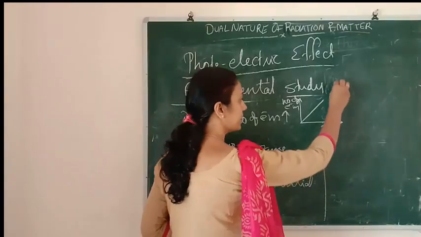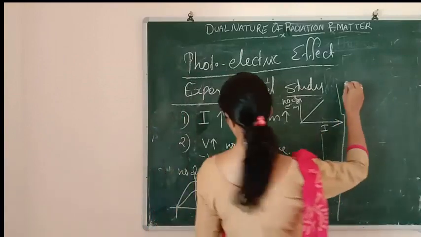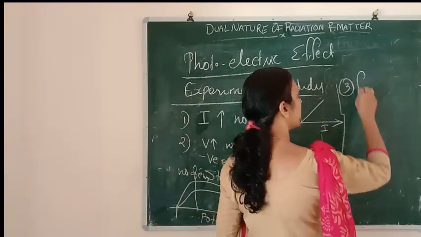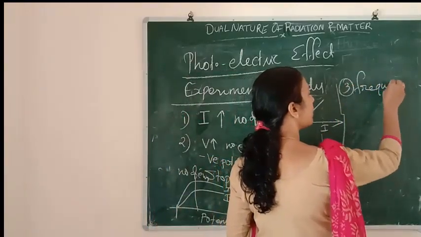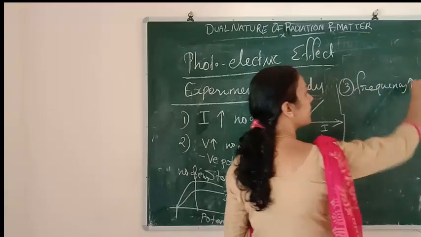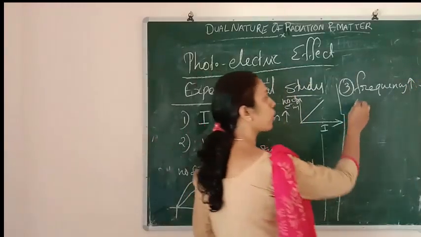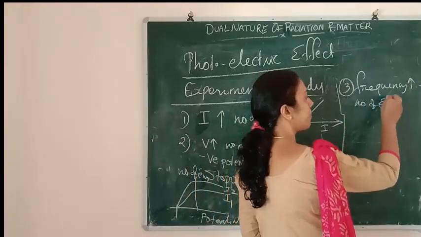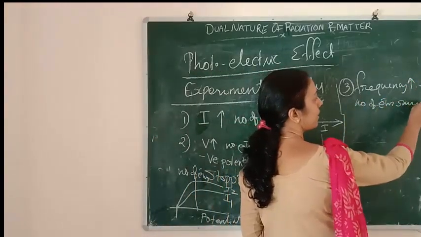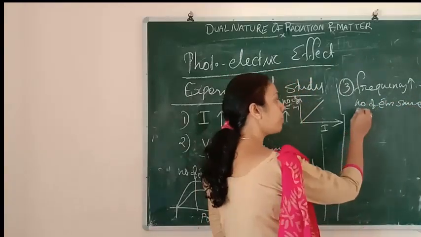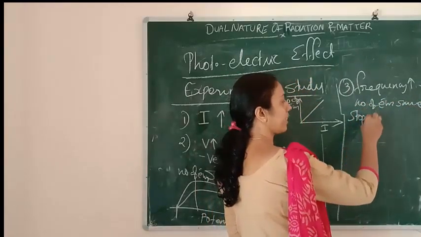Next is the effect of frequency. If frequency increases, what will happen to the number of electrons? The number of electrons remains the same. Then what will vary? The stopping potential will be increasing.